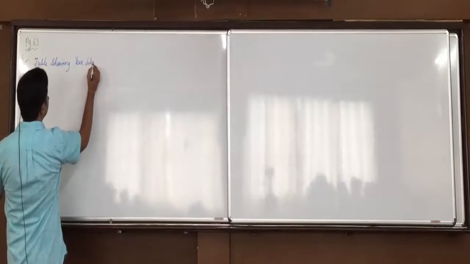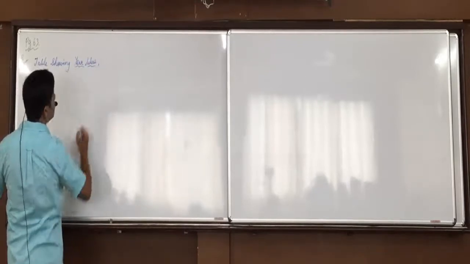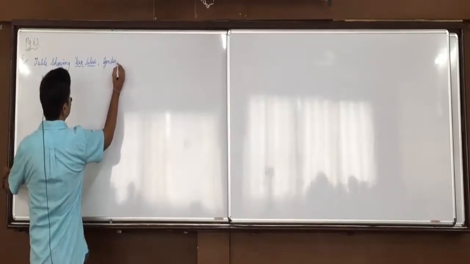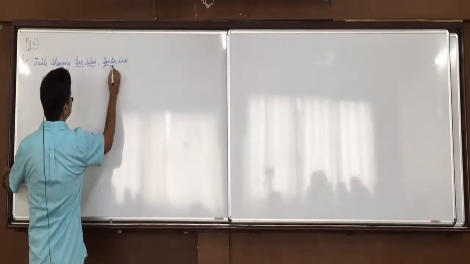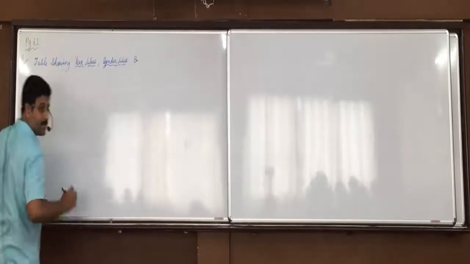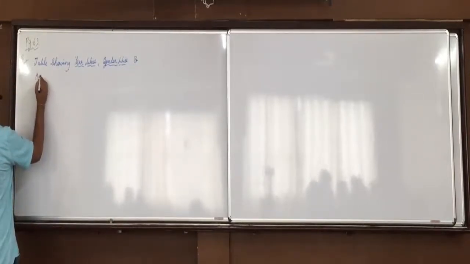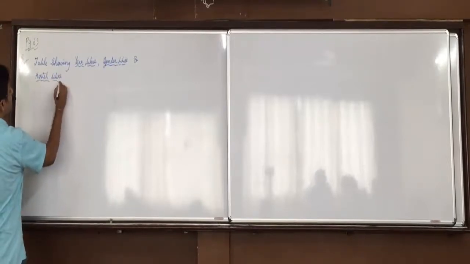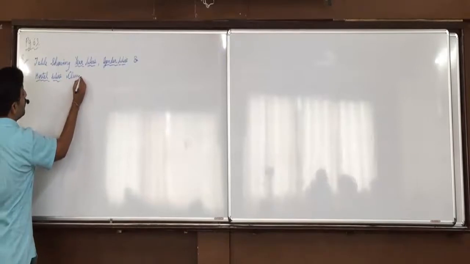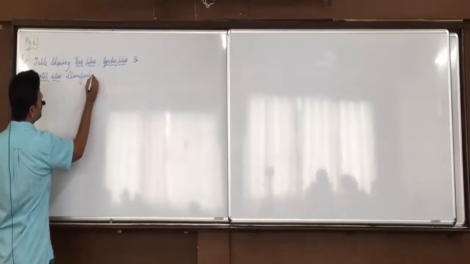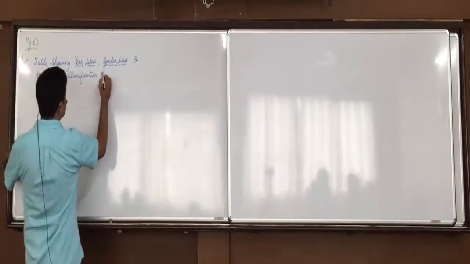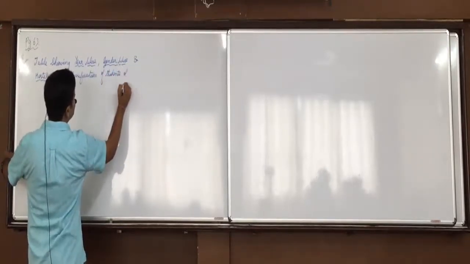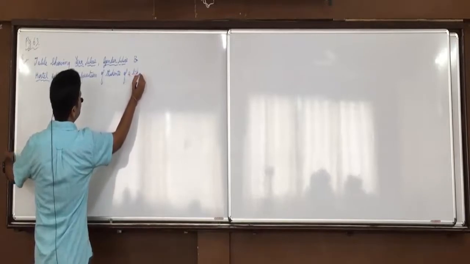Year wise, comma, gender wise, and hostel wise classification of students of a school. Any confusion in this?